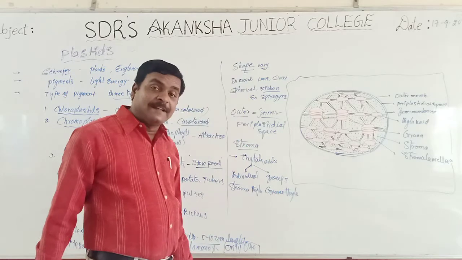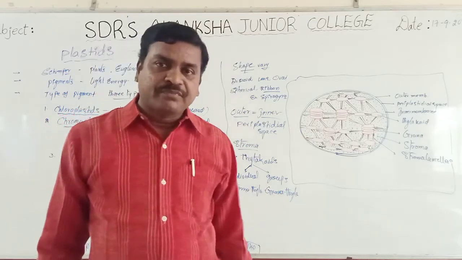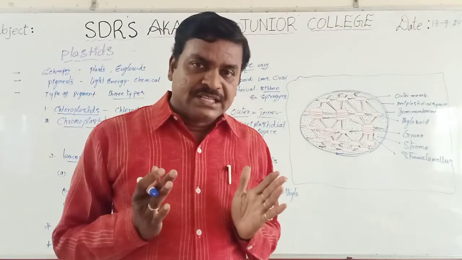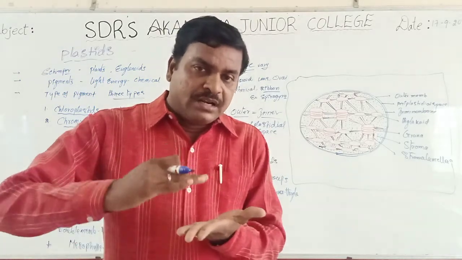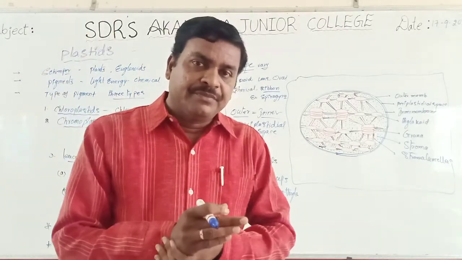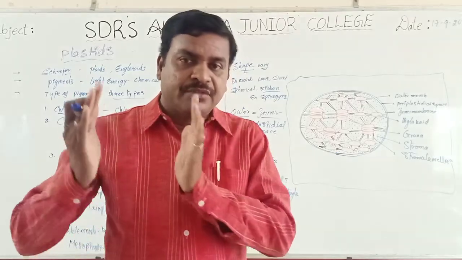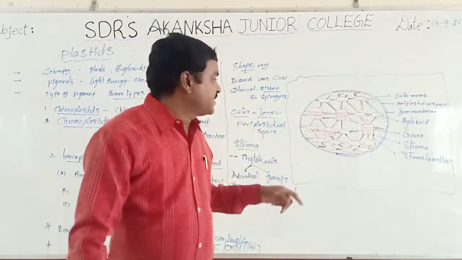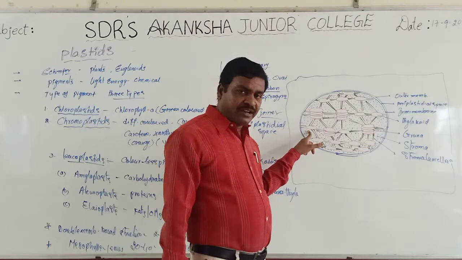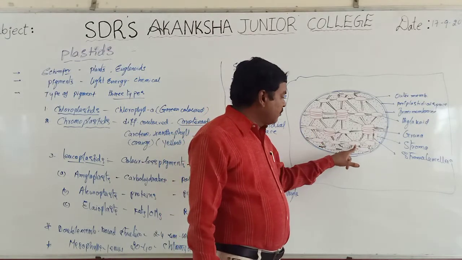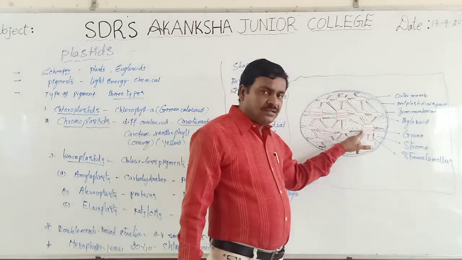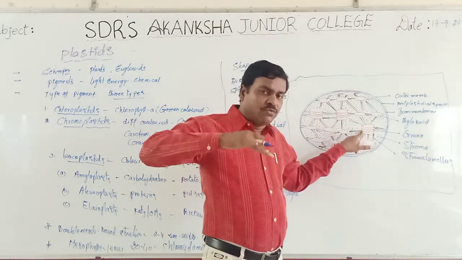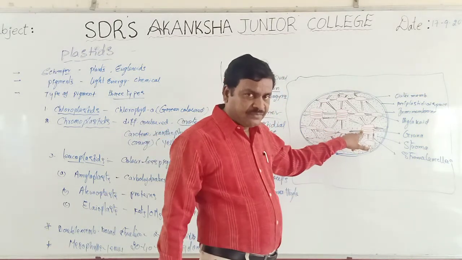What is grana? Grana means in certain locations, thylakoids are arranged one above the other, leading to the formation of groups. For example, this is an individual thylakoid. They are individual thylakoids. But in certain places, thylakoids are arranged one above another.